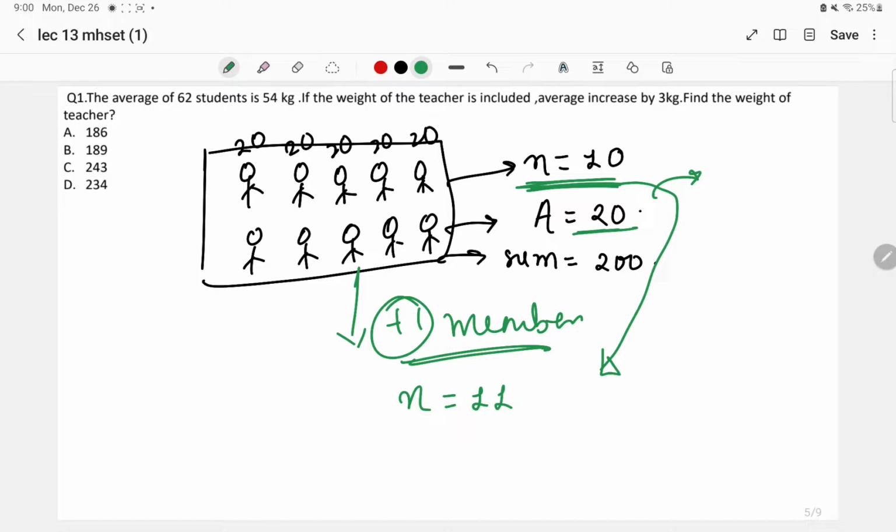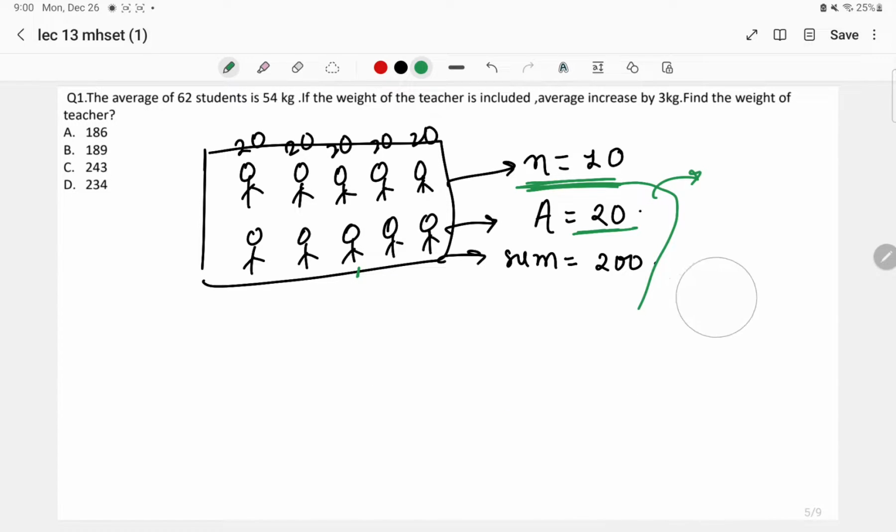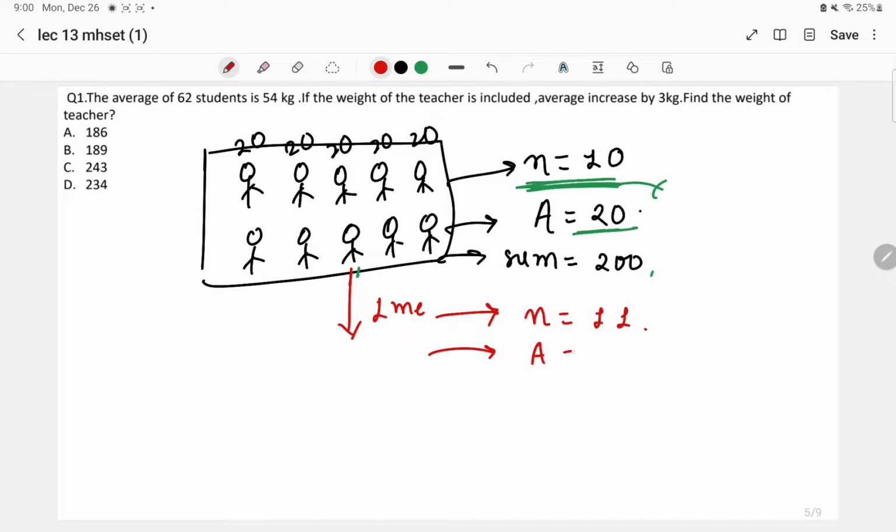Look here. In this particular condition, one member has been added, so now the n value will be equal to 11, right? The average we have to calculate for the new member, right? How much quantity is he bringing along with him? 20. So I'll take this sum as 200 plus 20. Each student was having 20 chocolates over there, and the upcoming new member is also bringing 20 chocolates, right?